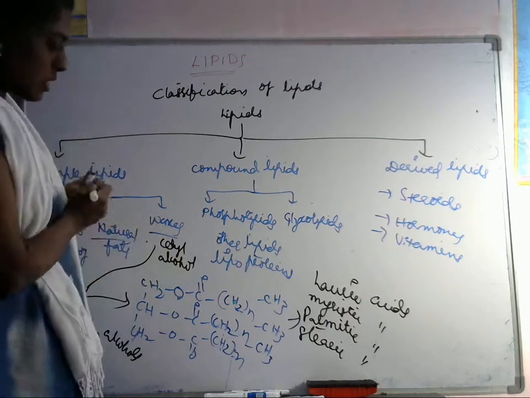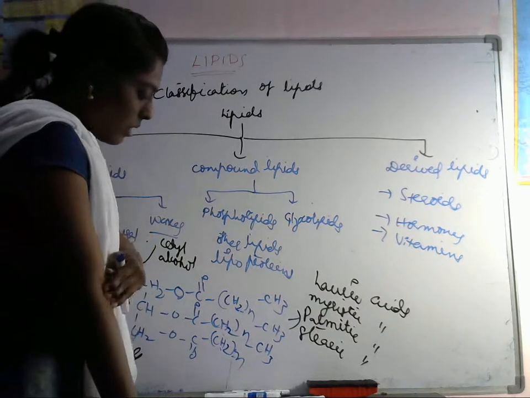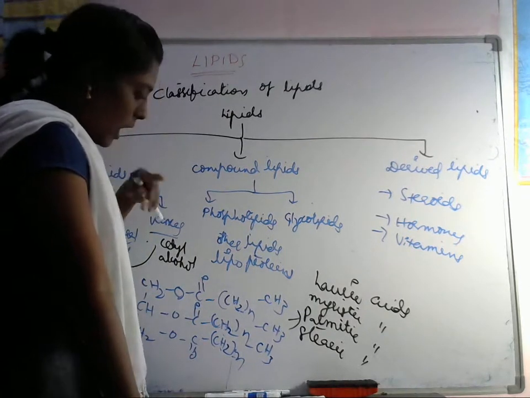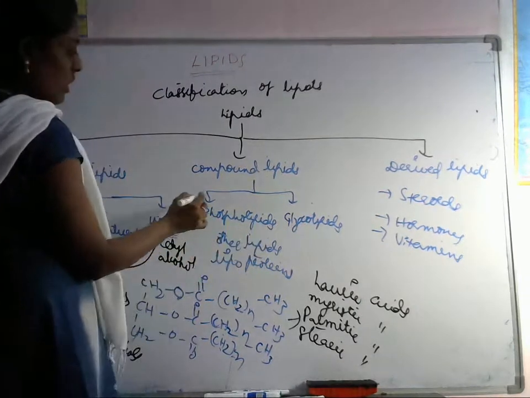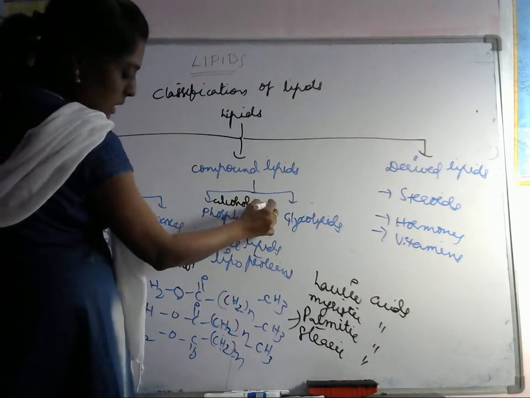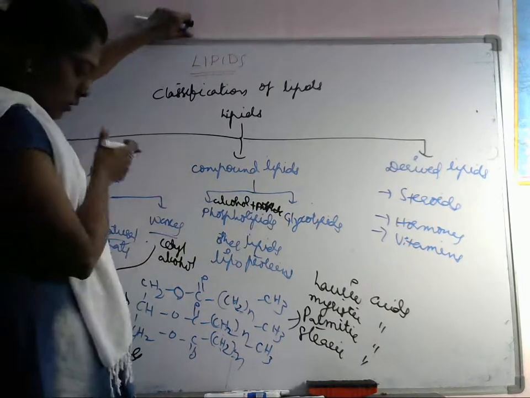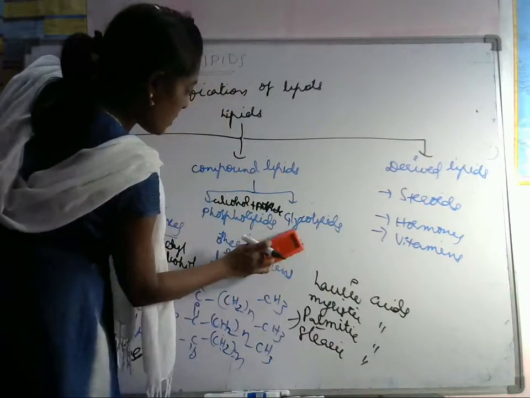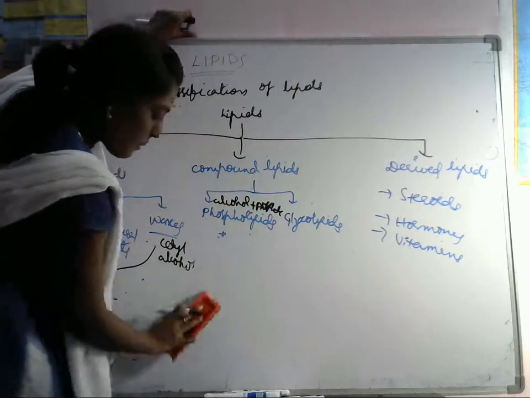Okay, so next, compound lipids. Phospholipids are there here, glycolipids are there. There are some with fatty acids and alcohol containing an additional group such as phosphate. Alcohol plus phosphate is there, so that's why it is a phospholipid. These phospholipids are again classified into two types.